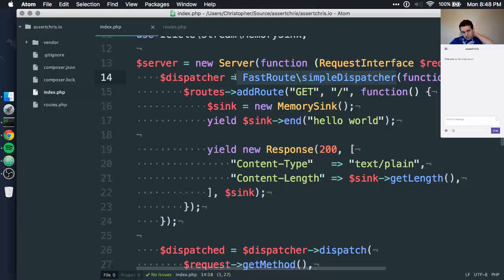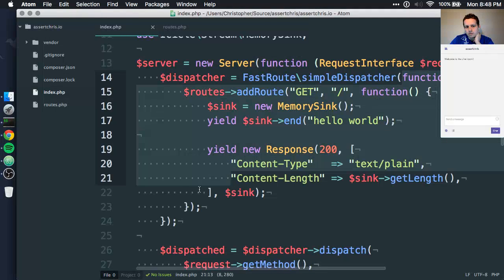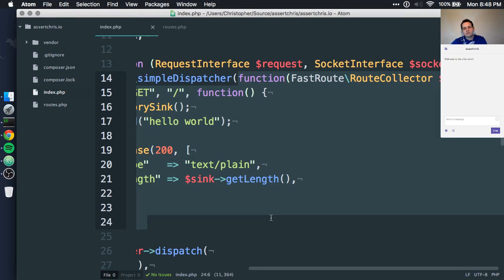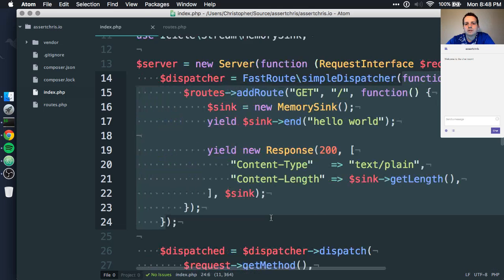We create a simple dispatcher, and to that we give a function that accepts the argument of a route collector and assigns values to it. So, how do we do this well?